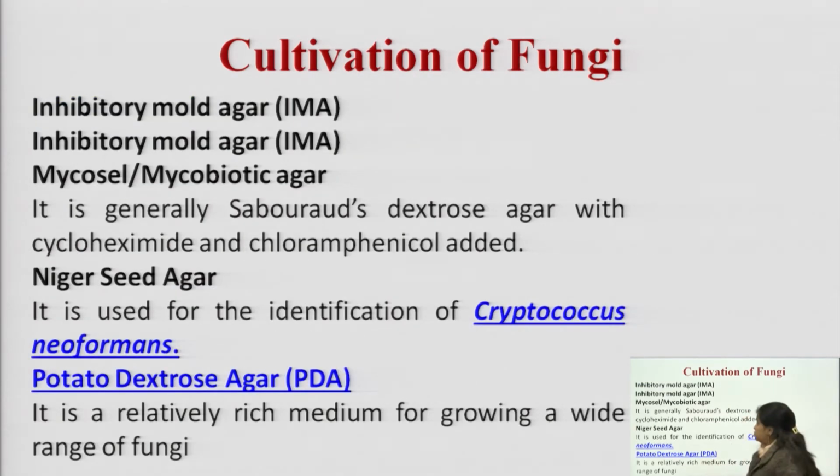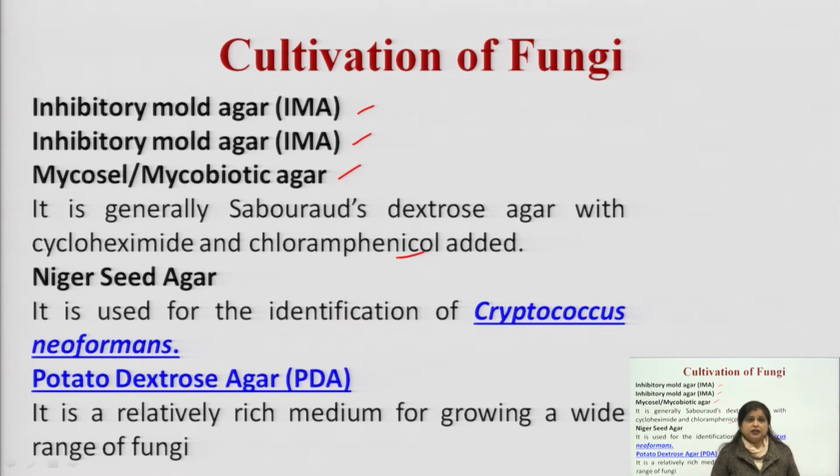We can also go for inhibitory mold media. This is one example of media we can use for the growth of fungi, like inhibitory mold agar, mycosel and mycobiotic agar. It is generally Sabouraud dextrose agar with cycloheximide and chloramphenicol added within this media. We can also go for Niger seed media, which is used mainly for the identification of special types of fungi.